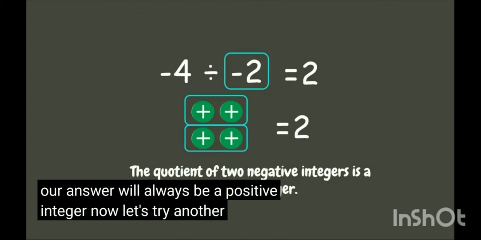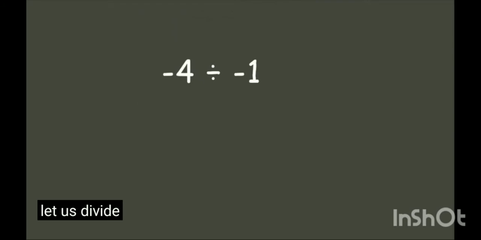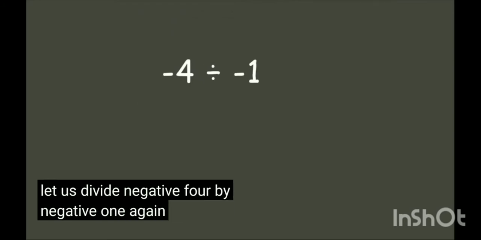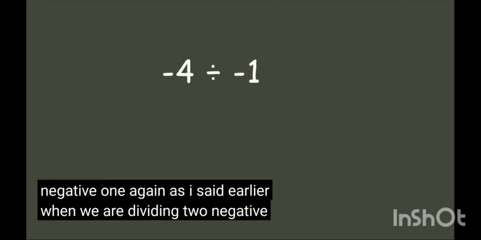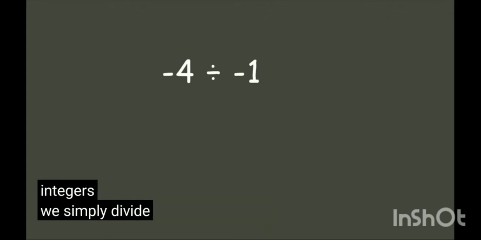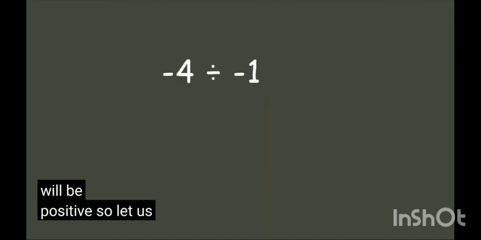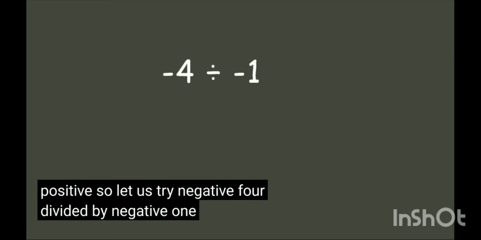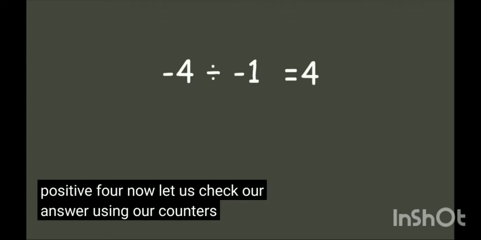Now let's try another example. Let us divide negative 4 by negative 1. Again, as I said earlier, when we are dividing two negative integers, we simply divide them and the answer will be positive. So let us try. Negative 4 divided by negative 1 is positive 4.